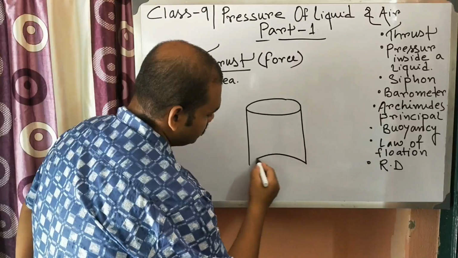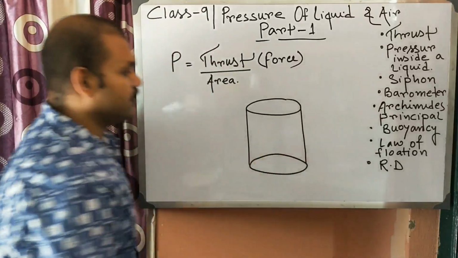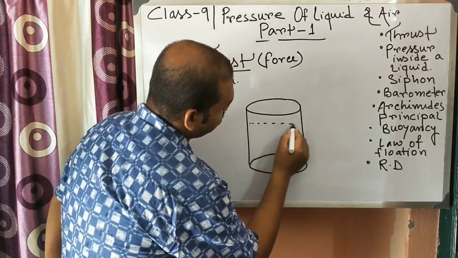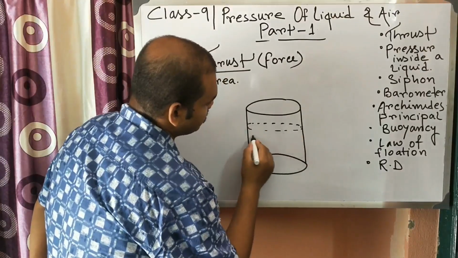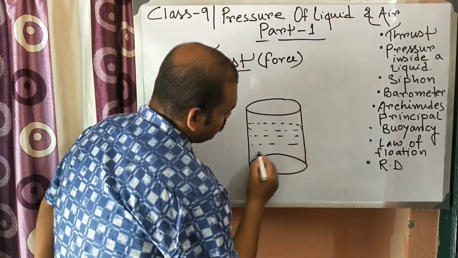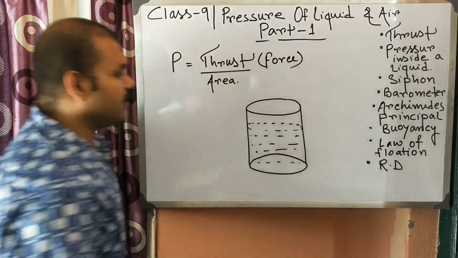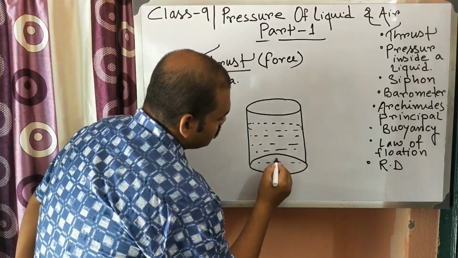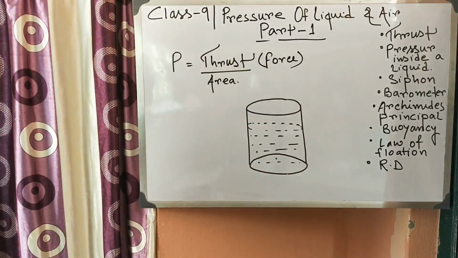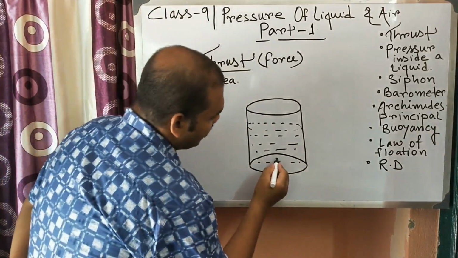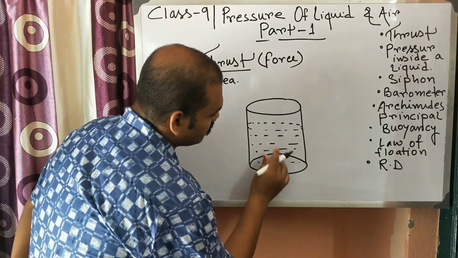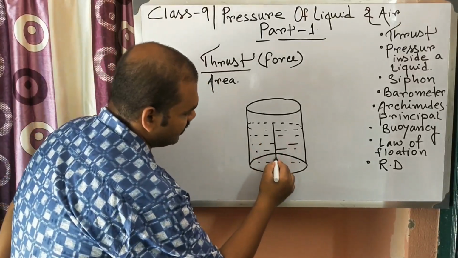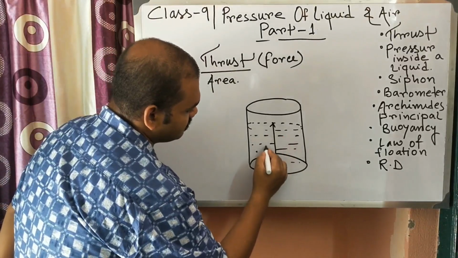Inside the beaker there is some liquid up to this side. Now we need to find out the pressure inside the liquid at a depth of h. So this point is at a depth of h.